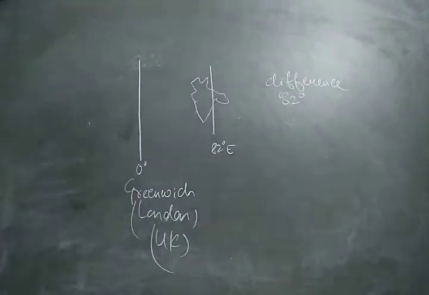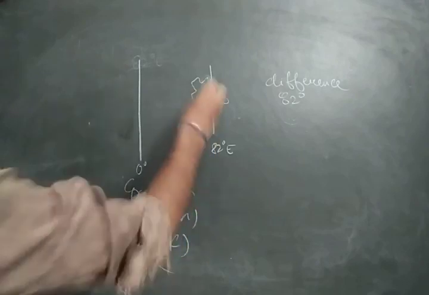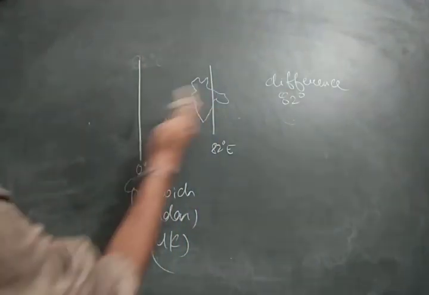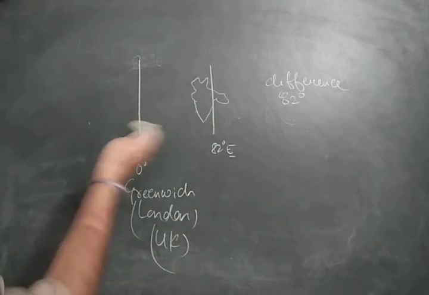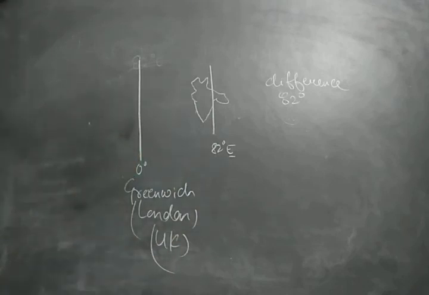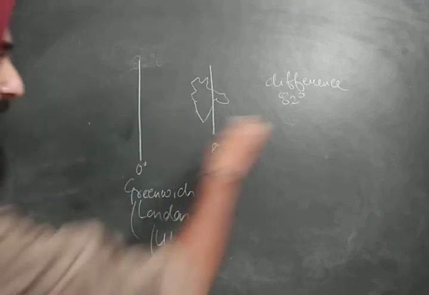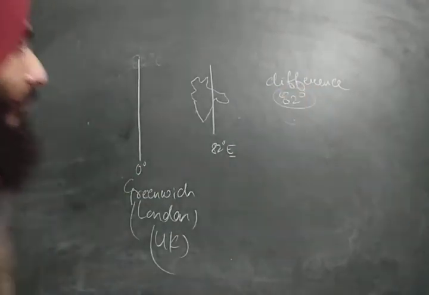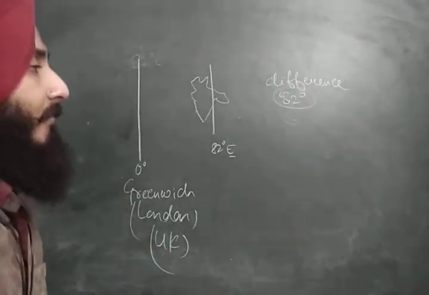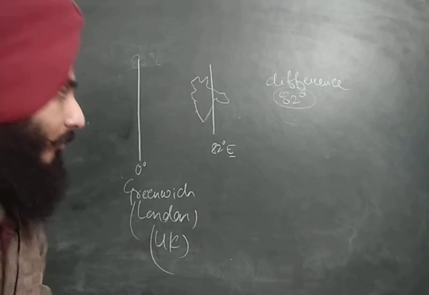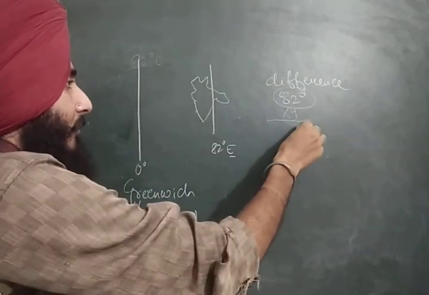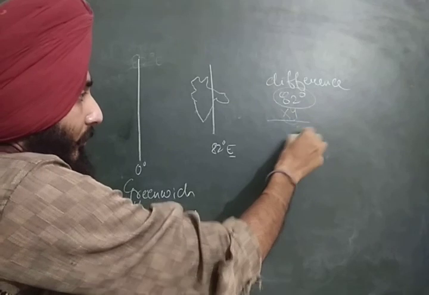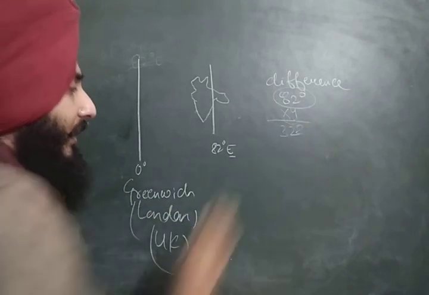Now first of all we need to see which would be ahead and which would be late. As it is east, the sun would rise on 82 degree east first, and then it would be rising on the 0 degree. Right? So if we are saying 82 degree, what would be the time difference? 1 degree is affected by 4 minutes. So 82 degree multiplied by 4 would be equal to 328 minutes.